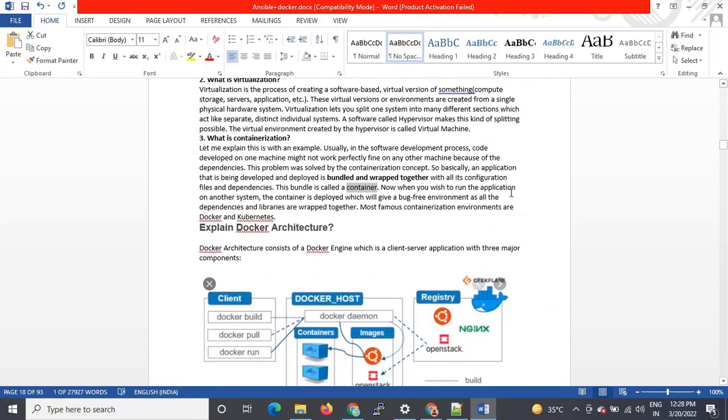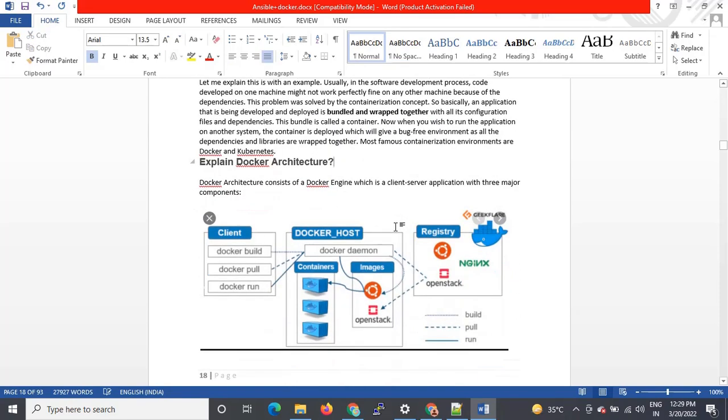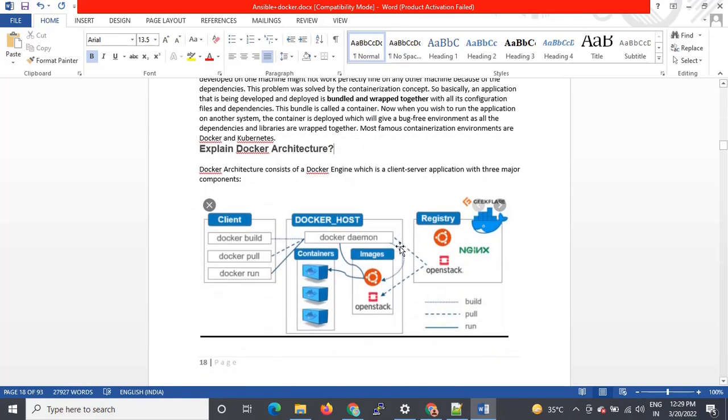Now when you wish to run the application on another system, the container is deployed, which will give a bug-free environment, as all the dependencies and libraries are wrapped together. As I said earlier, the same thing is explained here. The most famous containerization environments are Docker and Kubernetes. Okay. Now how exactly does it happen?